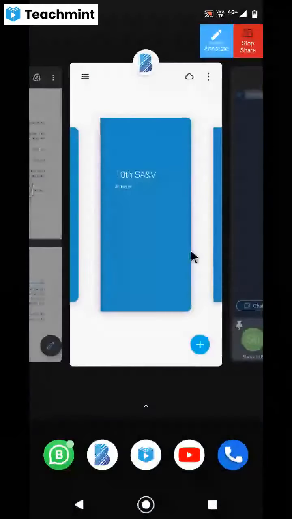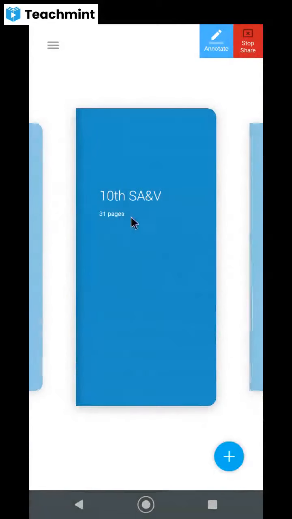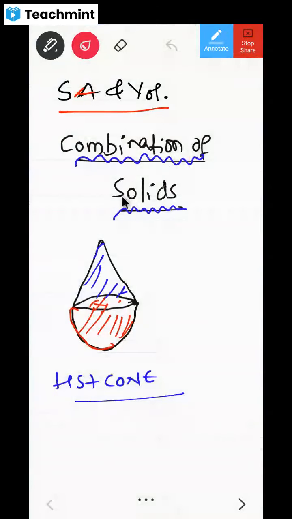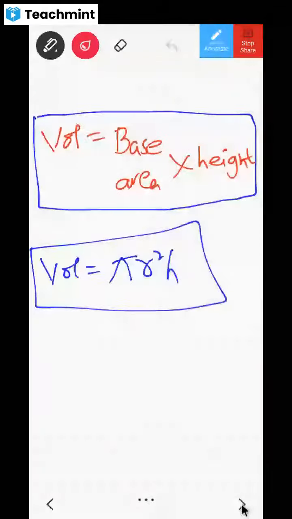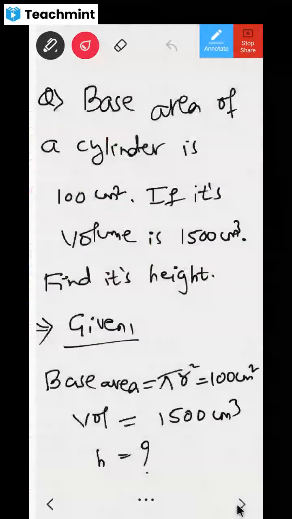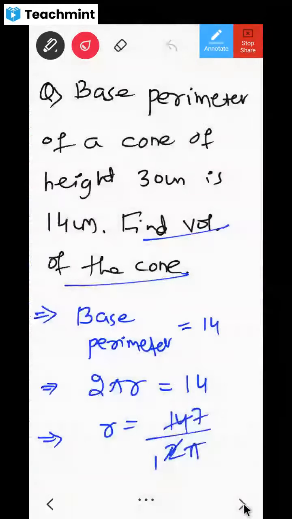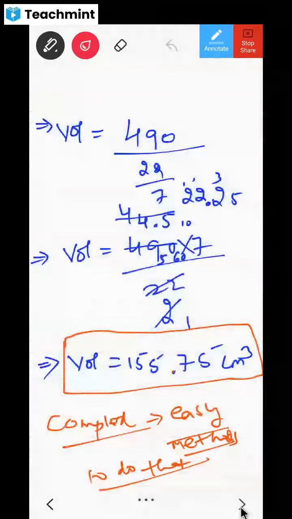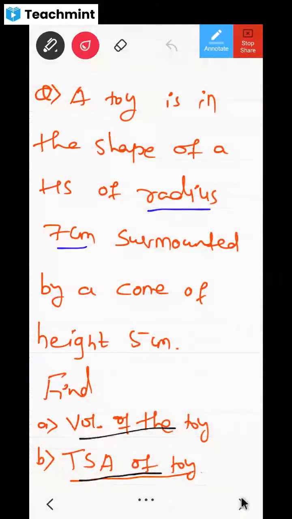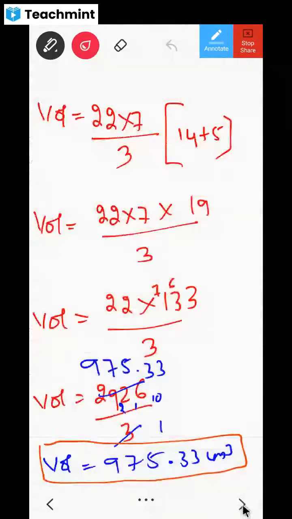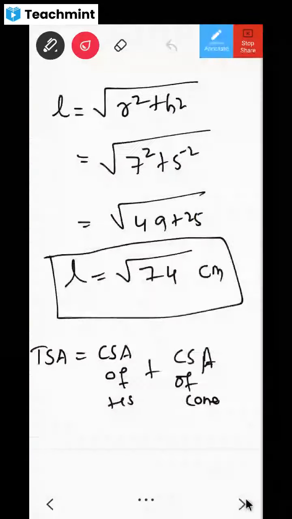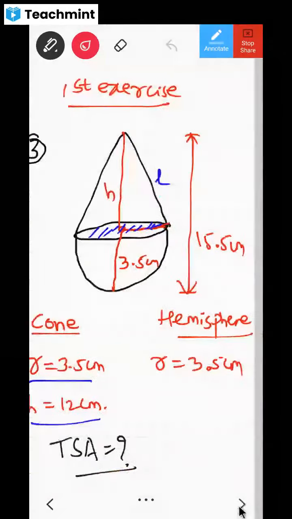We're looking at the chapter called Surface Areas and Volumes. Already you know that we went through all this combination of solids. Already you have started to solve these kinds of problems in the first exercise and second exercise. So many things you are solving. I even gave you some inputs, whatever doubts you had. So we have solved all these questions in the easiest possible way, and we try to cancel everything in the form of fractions, so we avoided the decimals until and unless they come to us.